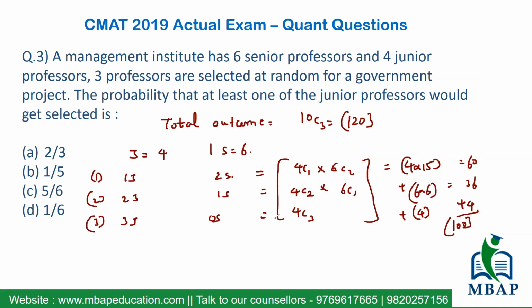Clear? Now the overall probability we are looking for is the favorable outcomes, which are 100 ways, divided by the total number of outcomes, which is 120. So my final answer will be 10 upon 12, which is 5 upon 6. The answer that correlates is option C. So if you go linearly and systematically, it's not going to be a difficult question to crack, whatever the difficulty level of these questions may be.